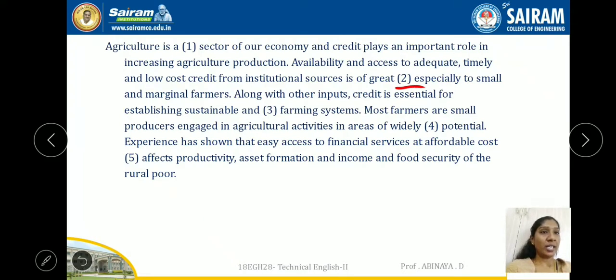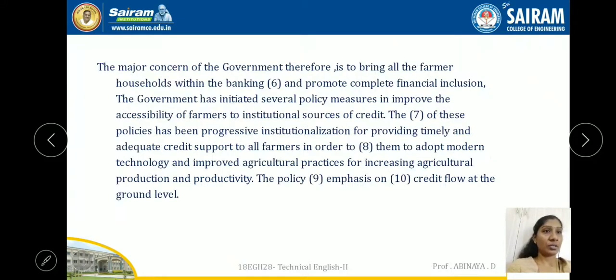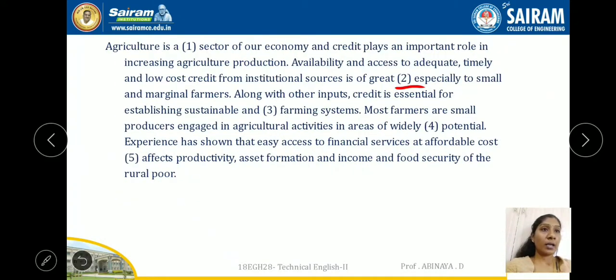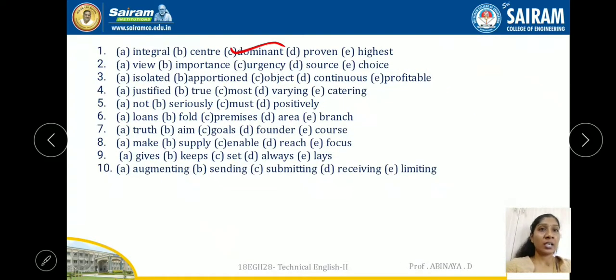Availability and access to adequate, timely and low cost credit from institutional sources is of great view? No. Great urgency? No. Great source? No, great choice? No. Actually, great importance. This is the right one.